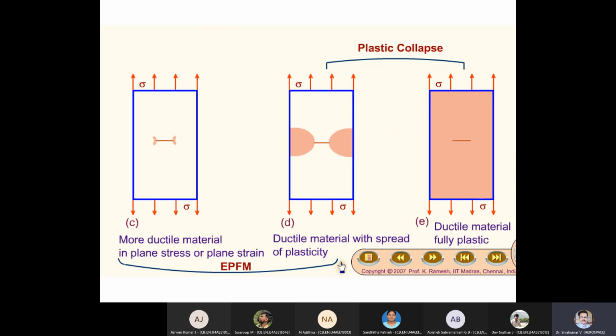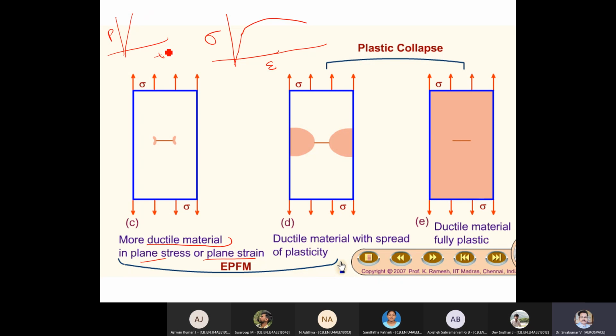Whereas for a more ductile material, that's what I drew in the graph. This is strain, this is stress. For such material, whether plane stress or plane strain, doesn't matter, you keep on increasing the load.